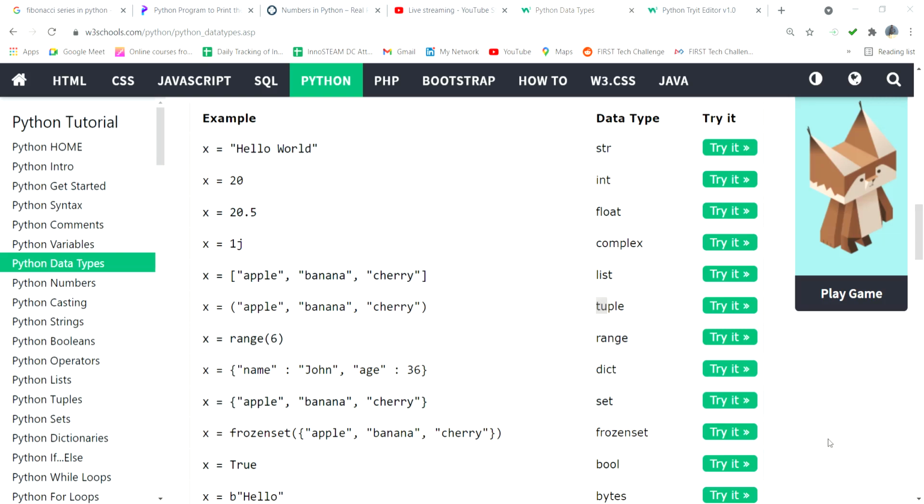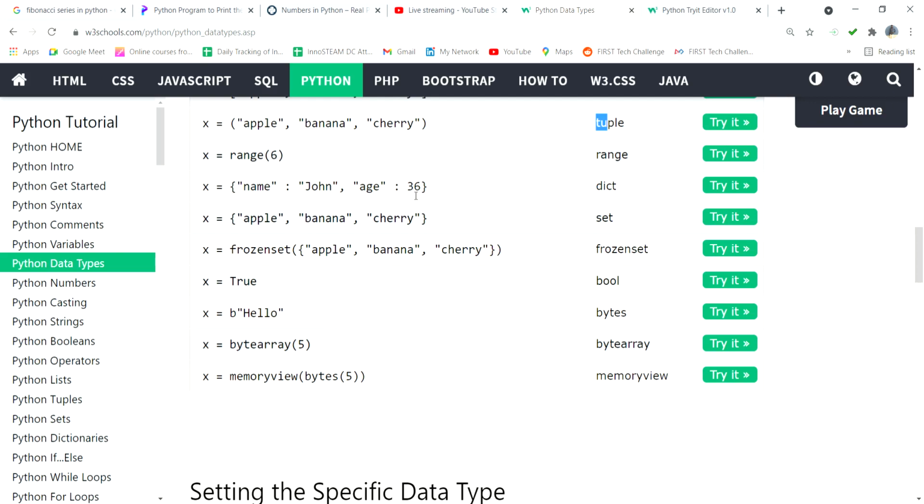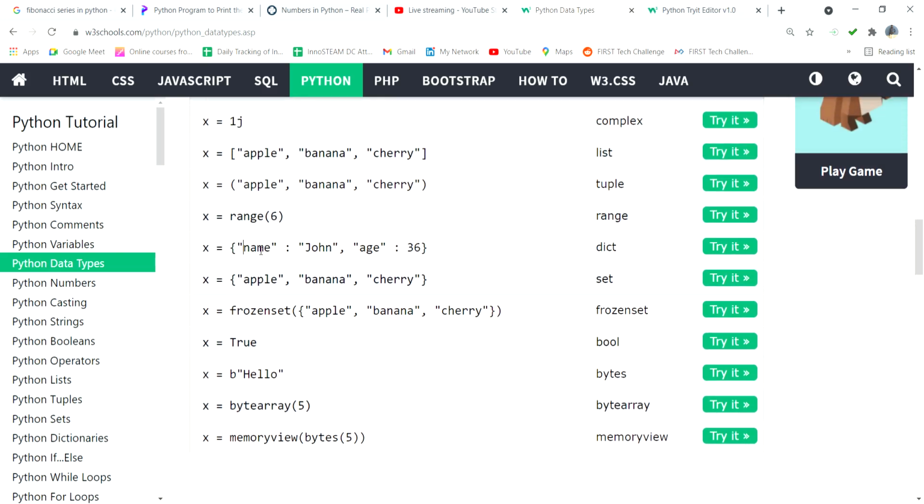So if you put the braces, that is called a tuple. If you put square brackets, that is called a list. Then range means, you know about the range, up to fifth range, up to sixth range, so that is called a range, you know very well. Then if you put curly braces, normal braces and curly braces are different. So if you cover multiple data in single curly braces, it is called a dictionary.